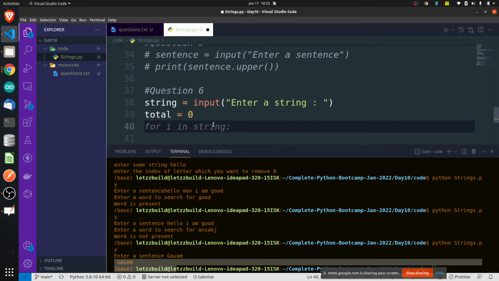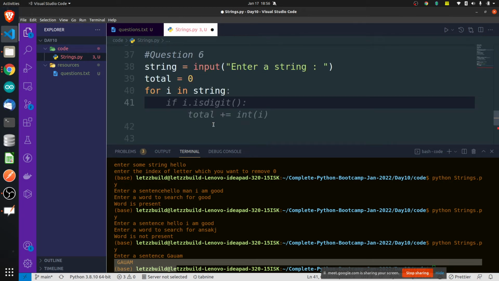That means you will have to first of all iterate over the string, because you want every letter. You want to find the ORD of every letter. How will you get every letter of the string? You have to iterate over the string. If you iterate over a string, then only you will get every letter. Now we will check first of all if i is an alphabet or not, because we can use the ORD function only on alphabets.